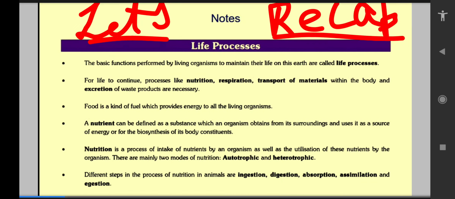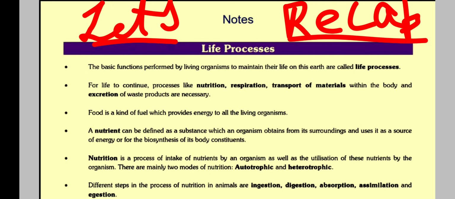Life processes. The basic functions performed by living organisms to maintain their life on this earth are called life processes. For life to continue, processes like nutrition, respiration, transport of material within the body and excretion of waste products are necessary. Food is a kind of fuel which provides energy to all living organisms.